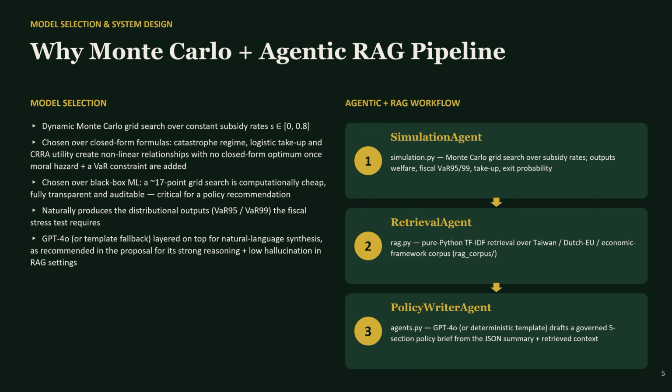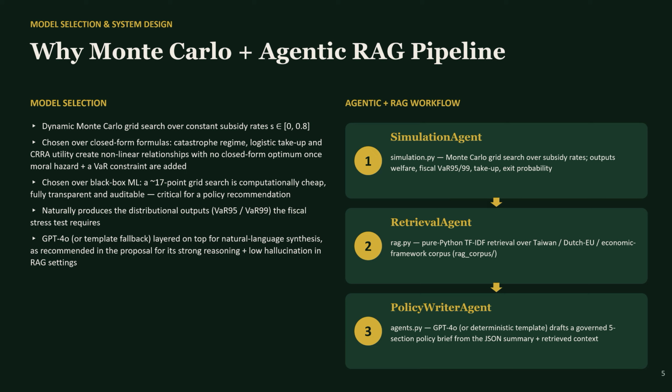There's no closed form optimum anymore. A roughly 17-point grid search is cheap, fully transparent, and fully auditable, which matters enormously when you're producing a policy recommendation, not just a prediction.